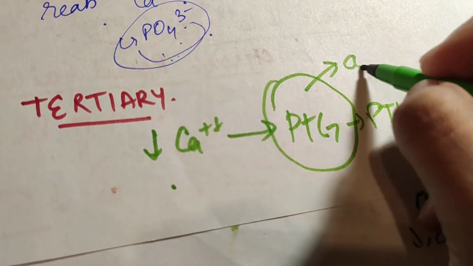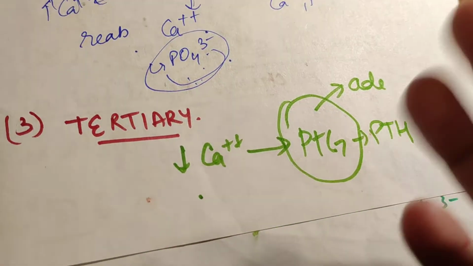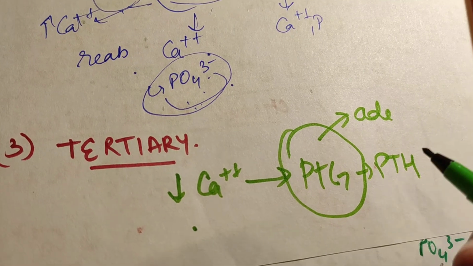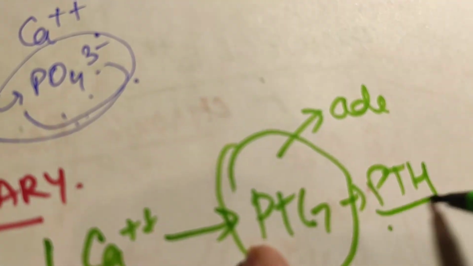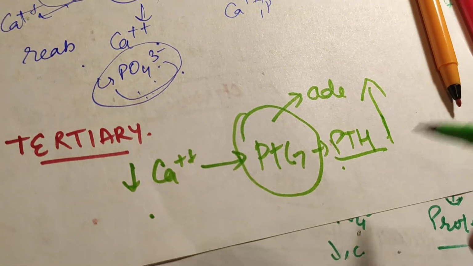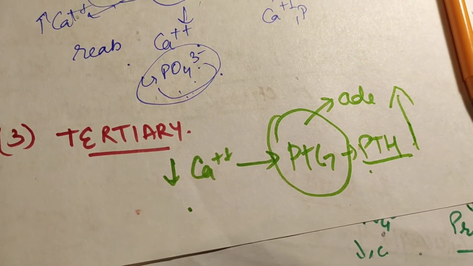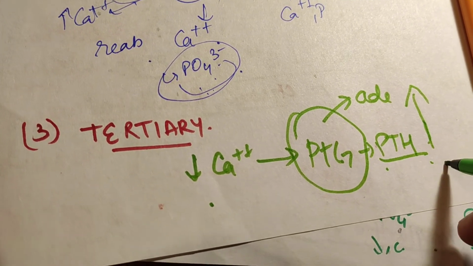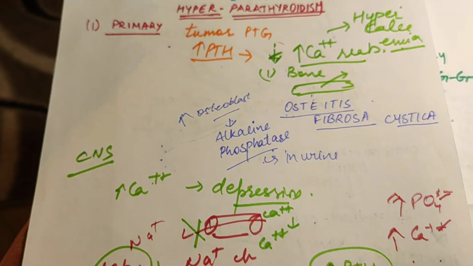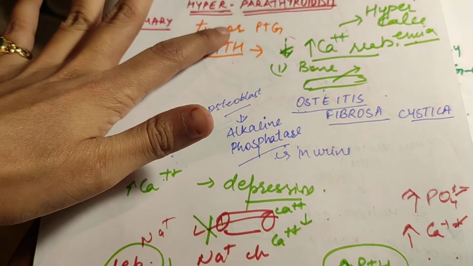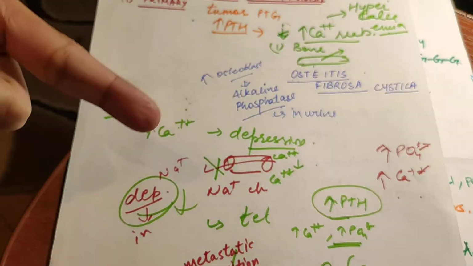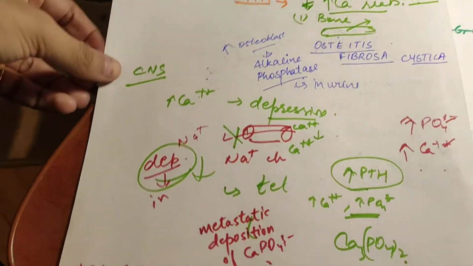That is, an adenoma or tumor, or such kind of neoplastic cells will appear. If there is neoplasia, then the PTH level, which was increased in secondary, becomes very large. This is hyperparathyroidism. There will be too much bone destruction. What we discussed in primary was a parathyroid gland problem, there was a tumor, and parathyroid hormone increased, with all the effects I have discussed on bone, on calcium, on the nervous system, and metastatic deposition.